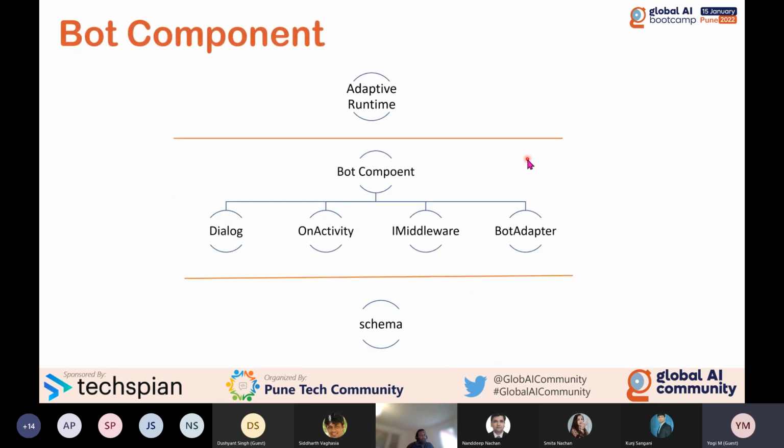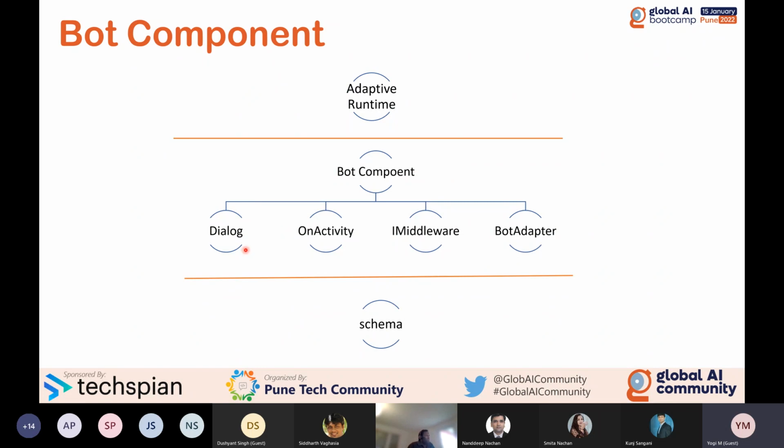This is the component information. This is the high level, adaptive runtime. If you want to extend your bot, it should use the adaptive runtime library. You can download it from the NuGet package manager, and I will show that. This one is adaptive runtime, and the next one, at the top level, is bot component. If you are creating your component, it should derive from this bot component class. You have to add it. I'll show this in detail also.